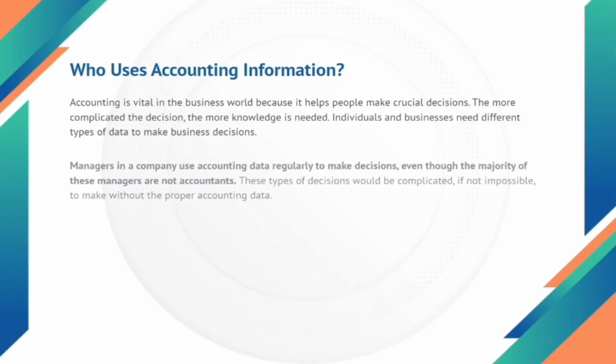Who uses accounting information? Accounting is vital in the business world because it helps people make crucial decisions. The more complicated the decision, the more knowledge is needed. Individuals and businesses need different types of data to make business decisions. Managers in a company use accounting data regularly to make decisions, even though the majority of these managers are not accountants. These types of decisions would be complicated, if not impossible, to make without the proper accounting data.